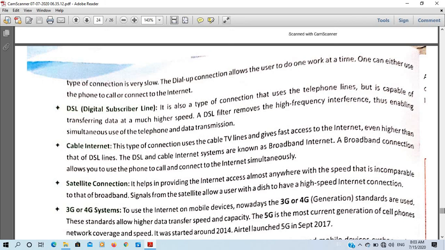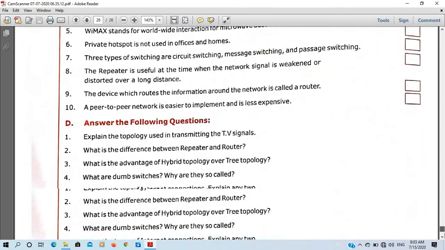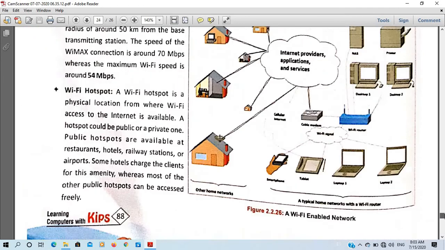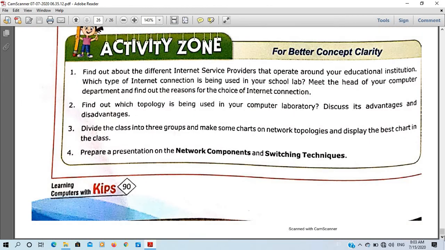Okay, so these were the question answers of this chapter. In the next video I will start another session, session 3, introduction to instant messaging.